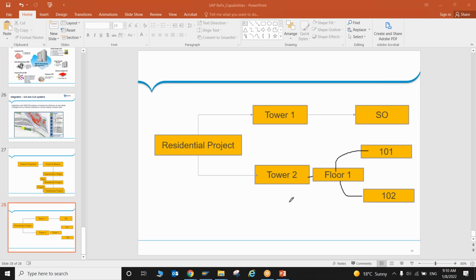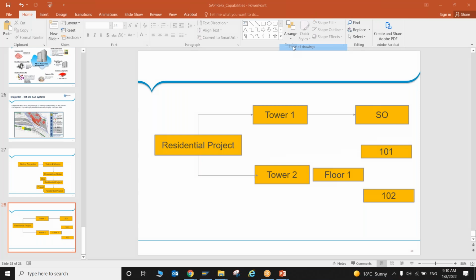Combined, this portion is covered by PS, the project and everything, and then SD, and the settlement and everything is managed in PS itself. For this individual apartment, you can create a separate WBS element, and along with that you can create an asset. Whatever cost you have incurred, you can transfer into the asset. From that point of time, the master data will start to be created in REFX.